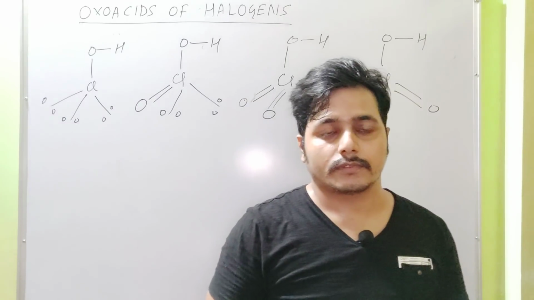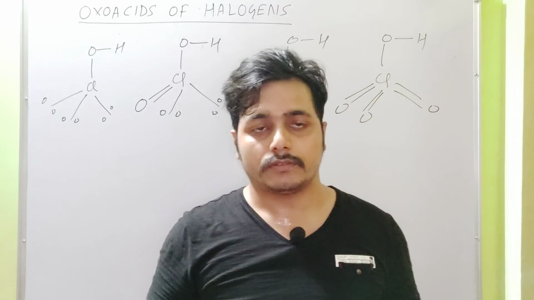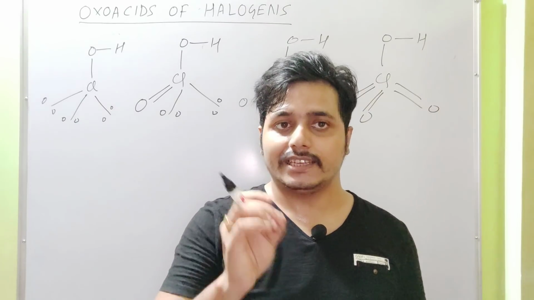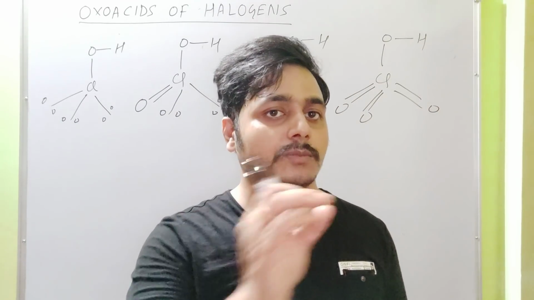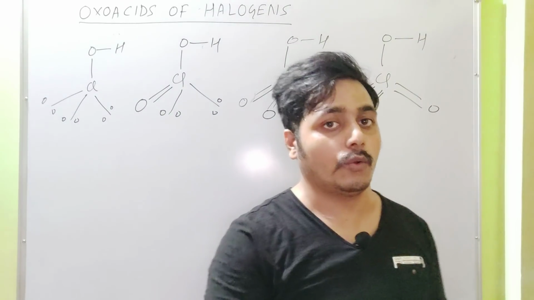Now, the acidic strength of any acid depends on the polarity of the OH bond. Polarity of what? The OH bond.